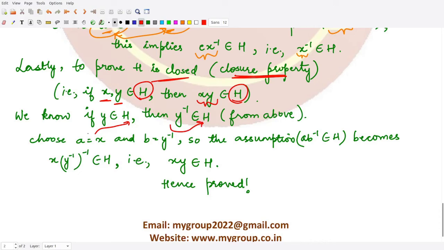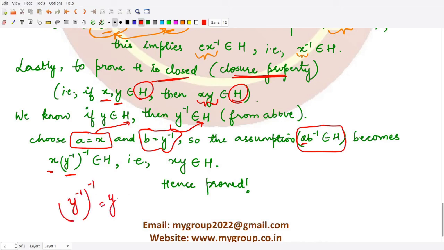So we can choose A as X and B as Y inverse, because both are members of H. By our assumption, AB inverse is a member of H, so X times Y inverse inverse is in H. And the inverse of Y inverse is Y only. So we have XY as a member of H, and this is what we wanted to show.